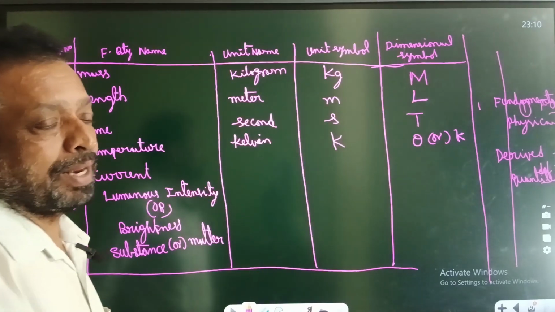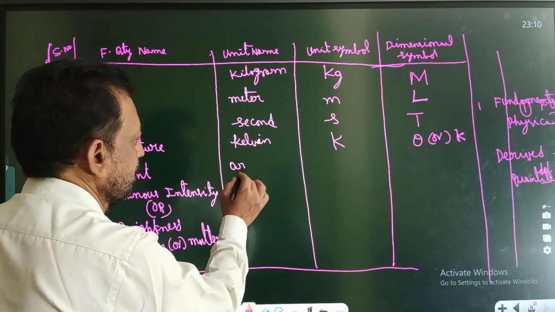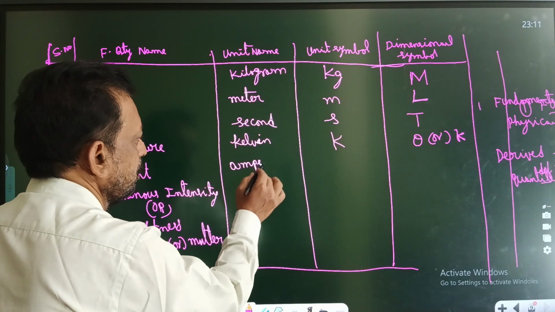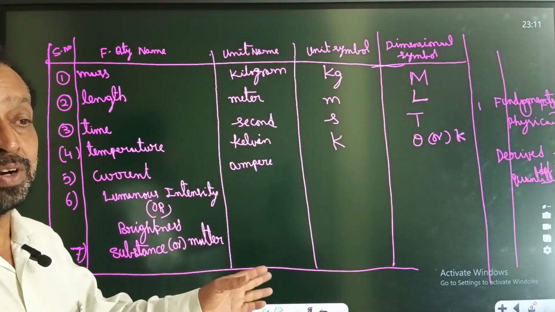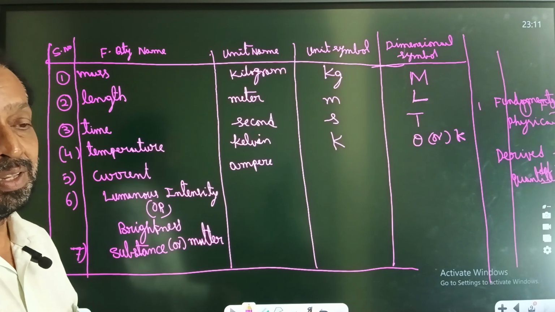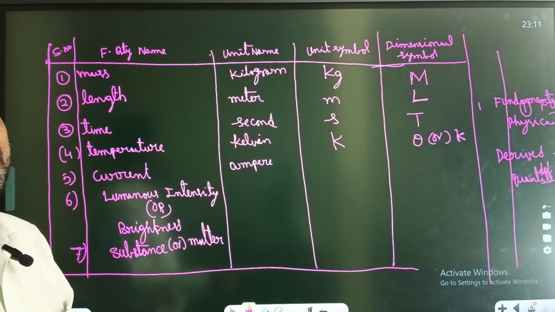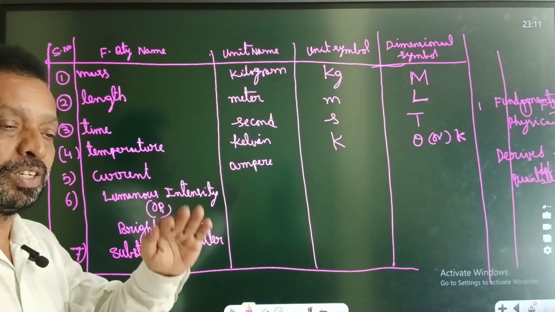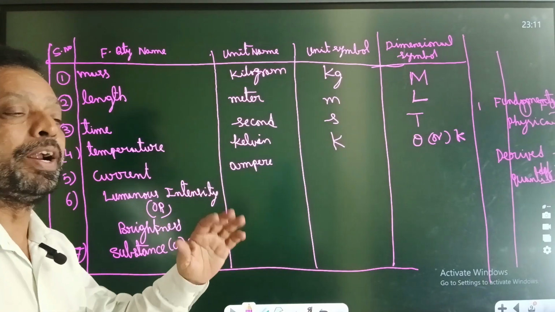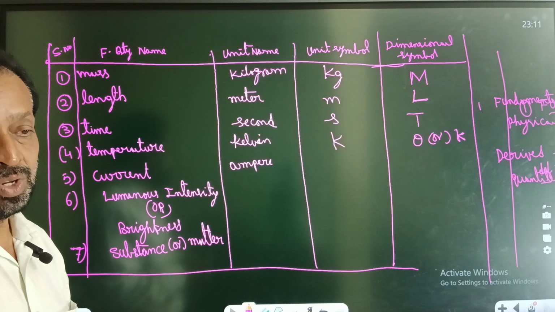Current, or electric current, is ampere. While writing the full name of a unit, you have to write small letters. Suppose your name is Ravi; if you want to show the scientist's name, the symbol means capital R. Scientists have contributed something in some particular area of science.